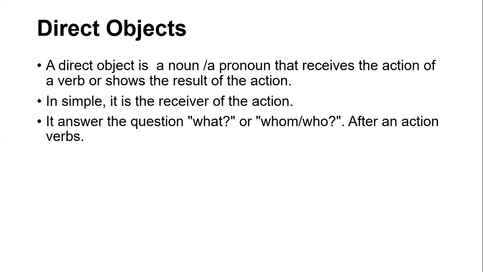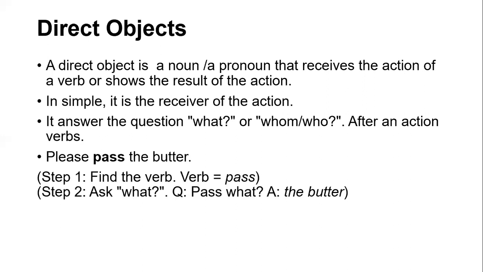It answers the question, which is very important, what or whom or who after an action verb. So another condition is that an action verb is needed, and then it gives the answer of what, whom, or who. For instance, please pass the butter. Pass what? The butter. So the butter is what? It is a direct object.